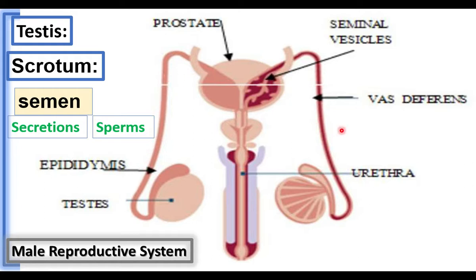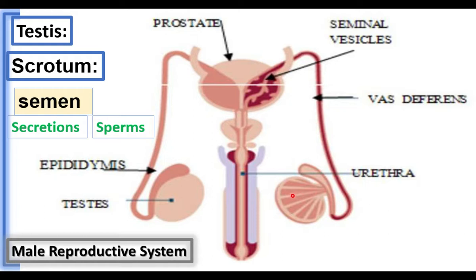The sperms carried by the vas deferens reach the seminal vesicles. This is one seminal vesicle. This is another seminal vesicle. The seminal vesicle produces a fluid, that is seminal plasma. The fluid has nutrients, enzymes, calcium. It has fructose. Fructose is another form of glucose.